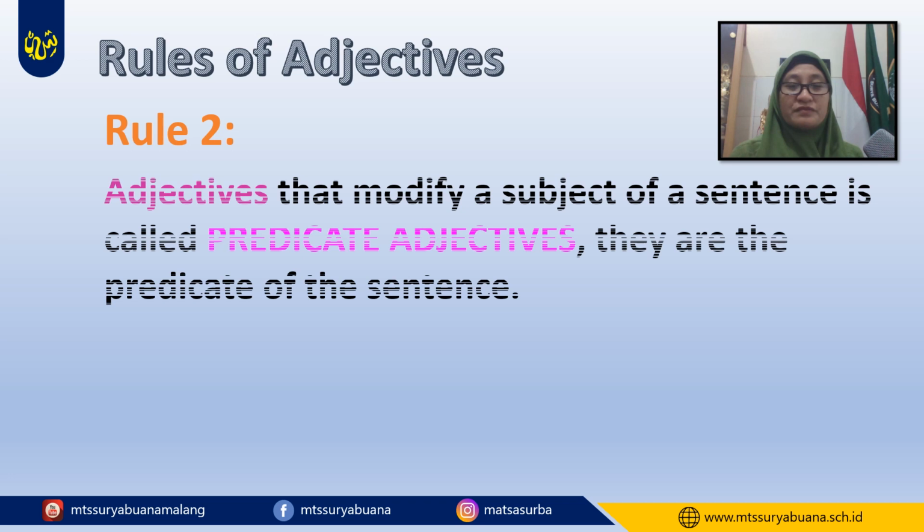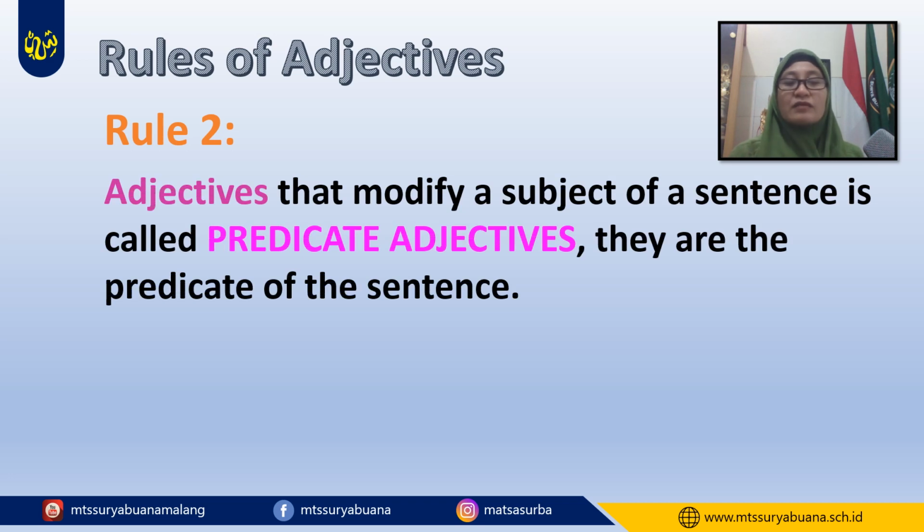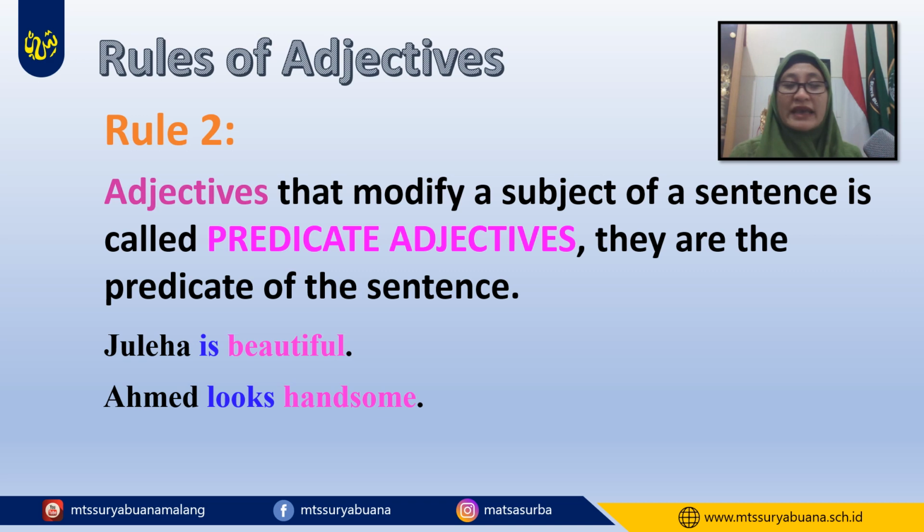Rule number 2. Adjectives that modify a subject of a sentence are called predicate adjectives. They are the predicate of the sentence. Let's look at the example. Juleha is beautiful. Beautiful here is the predicate of the sentence, and this one is an adjective.